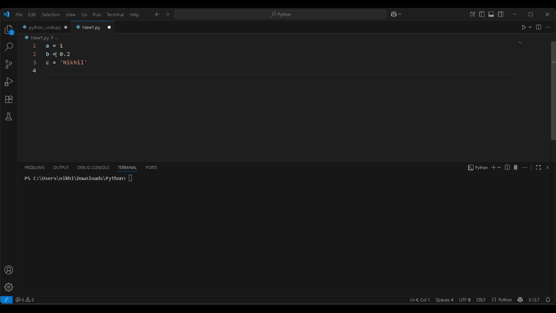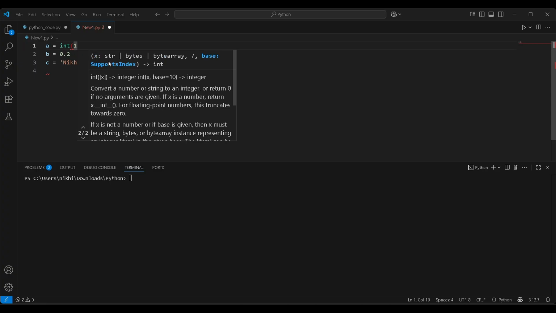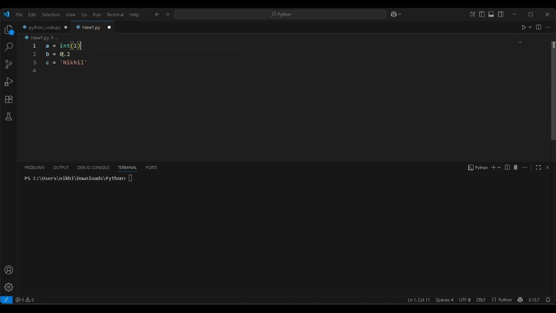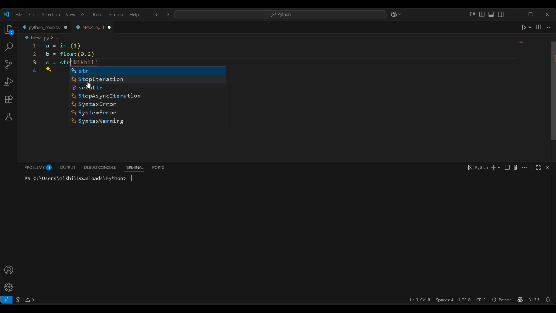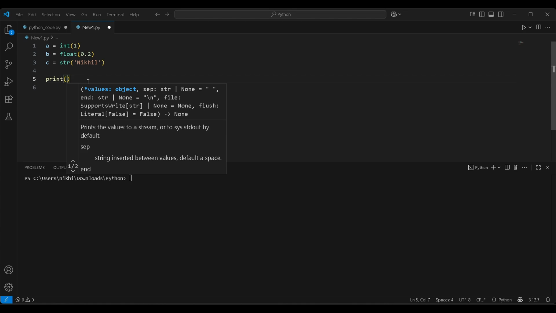So this is a, b and c. I declared three variables along with their data values. This is an int, so we are casting int. This is a float, so we are casting float for this value. And this is a string, so we are casting string for this value. Now I am checking the type of each cast.